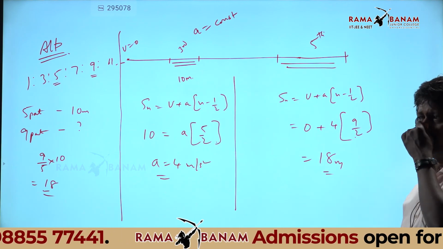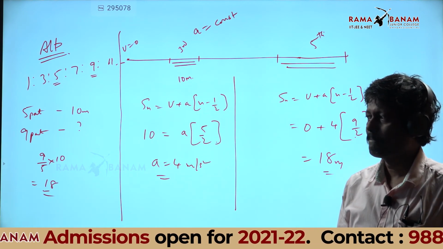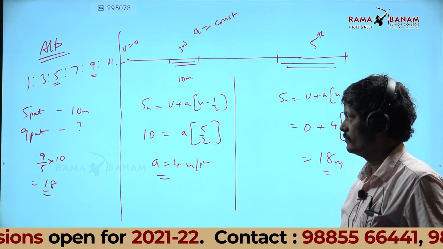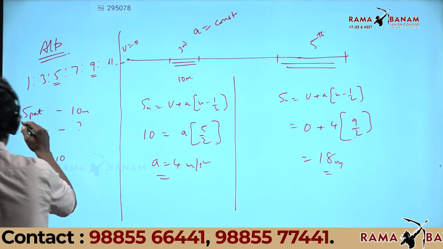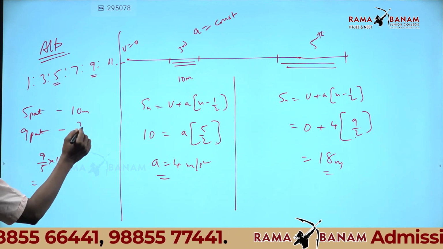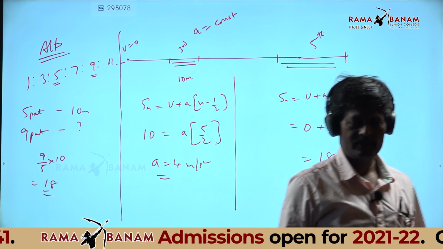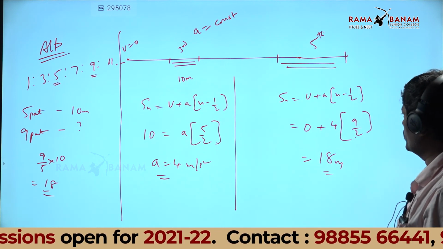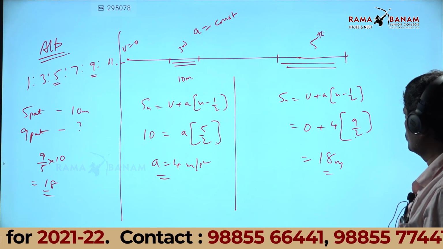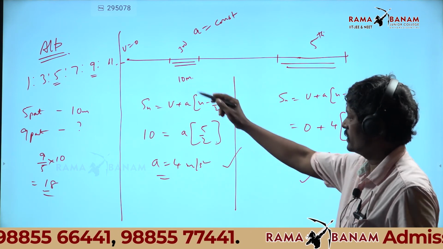It is just the unitary method you use in your lower classes. In 7th standard you learn: 5 parts 10 meters, 9 parts will be how much? 18 meters. Did all of you understand? Yes. This is the procedure, that is the trick there.